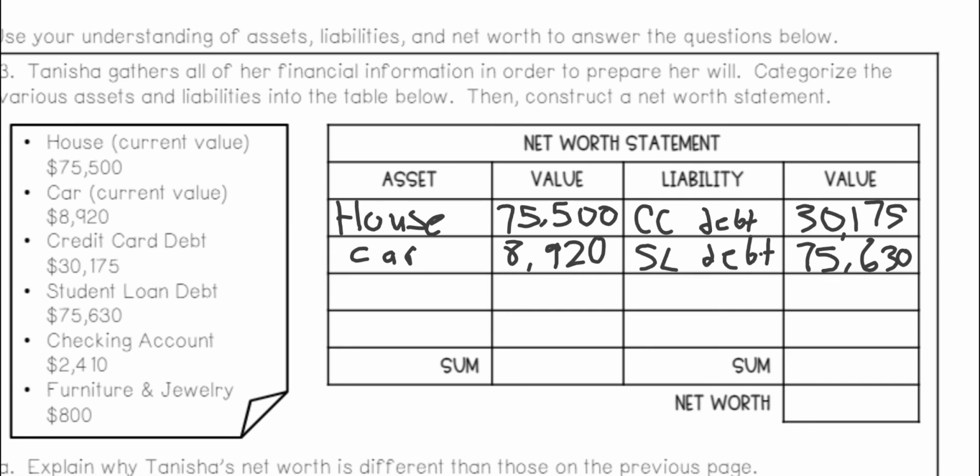A checking account, that's money you have in your, like you can pay for stuff with checks. So that's going to go here for an asset. Checking. That is 2,410. And then furniture and jewelry is also an asset. That is stuff that you own. I'm just going to abbreviate F&J. That is $800. So we're going to sum up all the assets and we're going to sum up the liabilities.